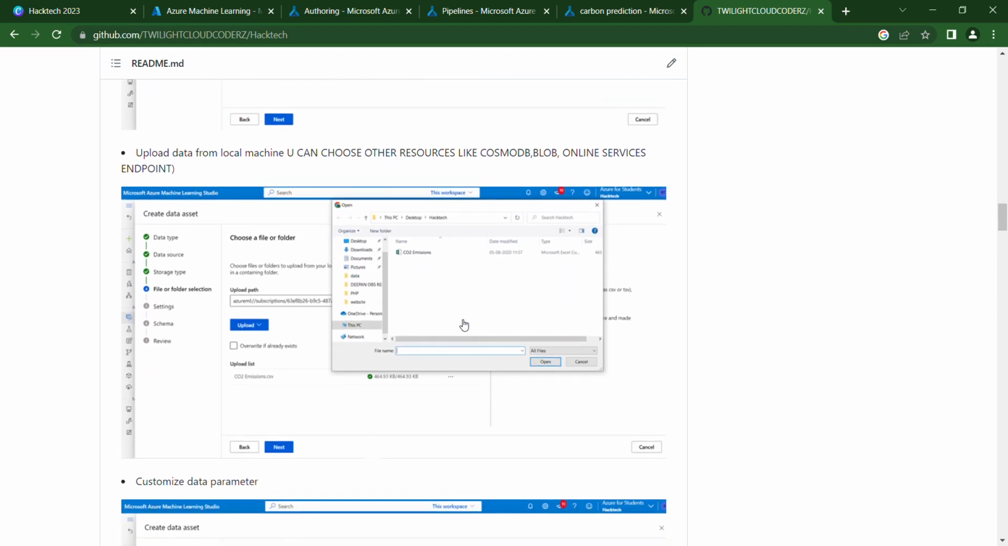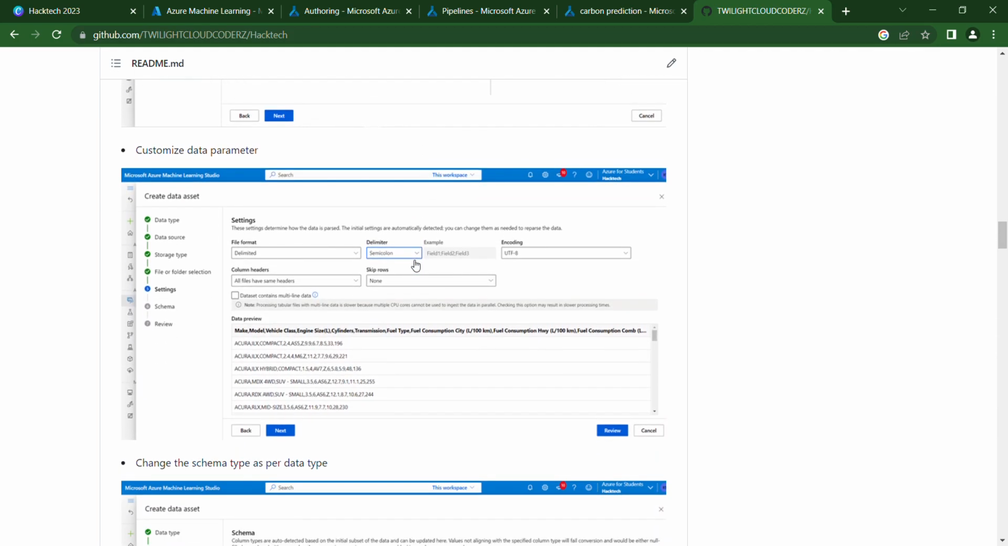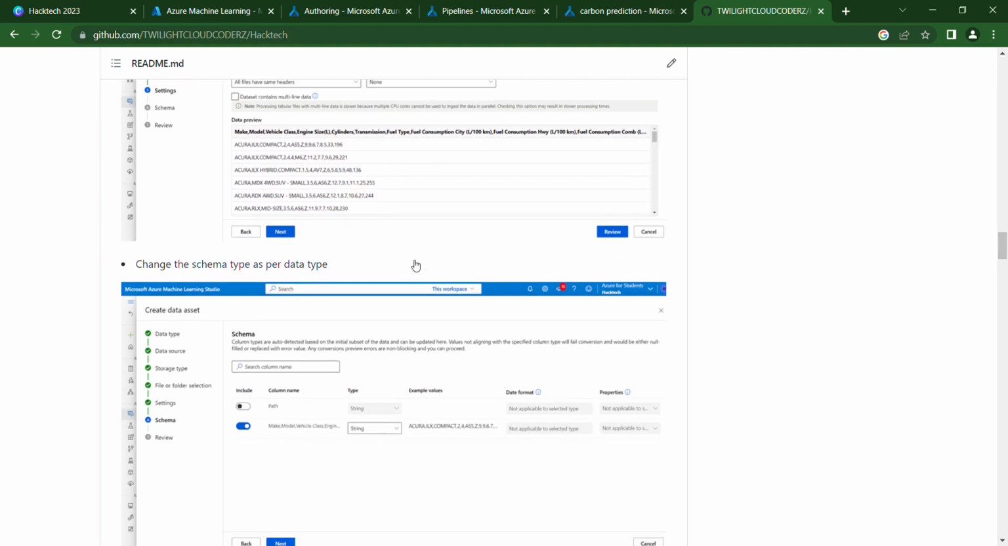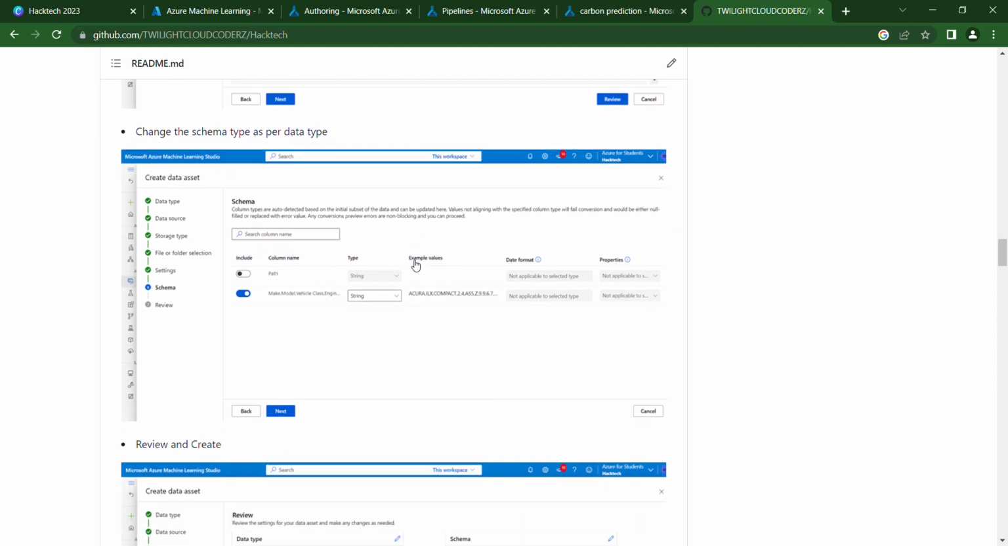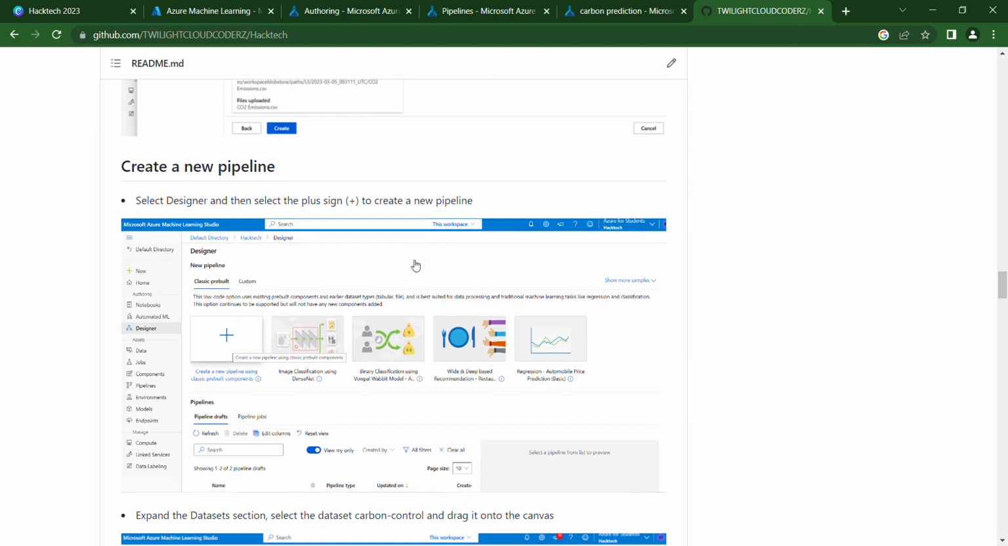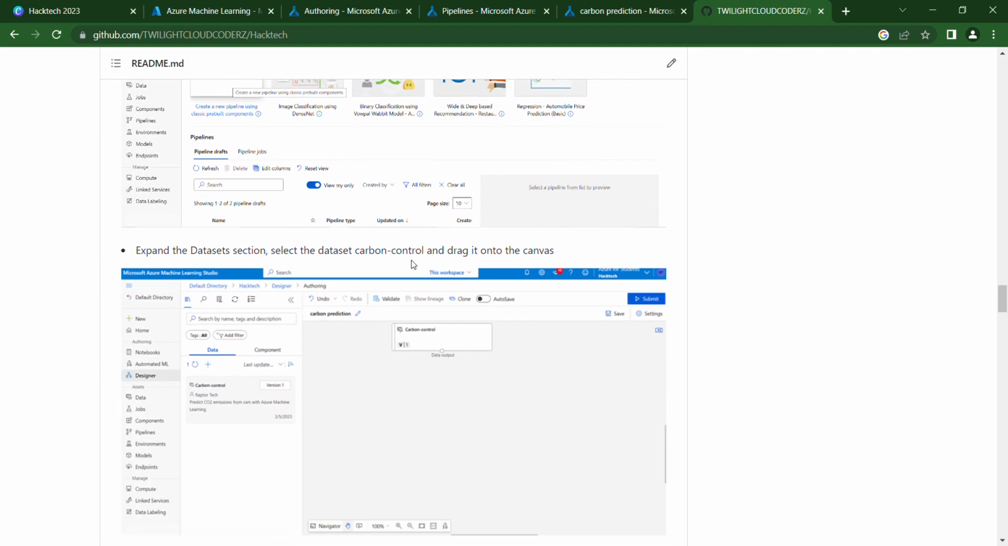And I'm going to capture into the workspace, from my local machine, the CO2 emission data which we have extracted from the Kaggle 2022 website. Here we are going to set the semicolon delimiter for the CSV file, and we are going to have the schema as string type, and we are going to create it. Next we are going to create a pipeline for our job run flow.